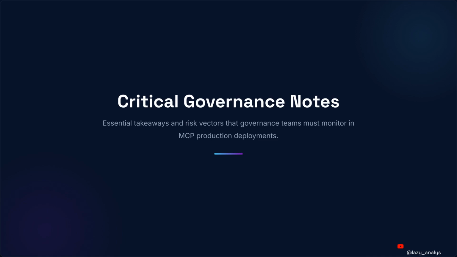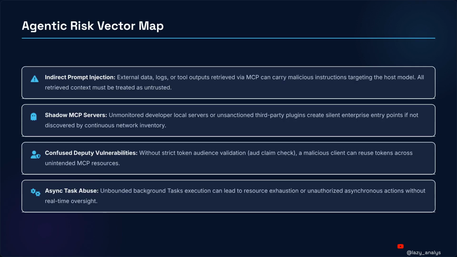But what governance teams must monitor critical risk vectors in production deployments. Being proactive about these factors is essential for maintaining a secure, agentic environment. What happens when a bad actor slips a malicious note into our clean mail tubes? This agentic risk vector map charts threats.